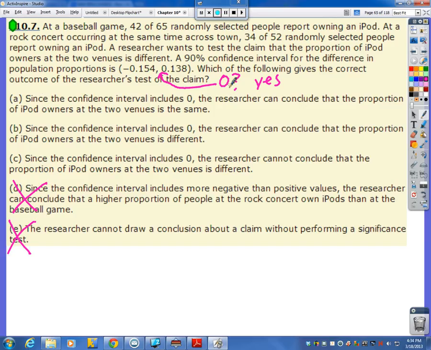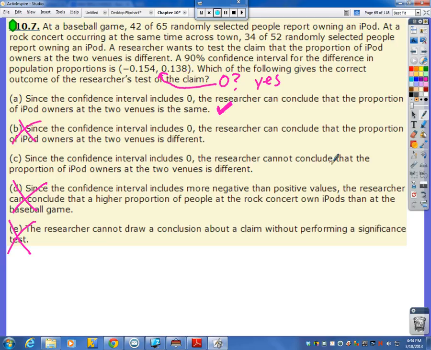So if 0 is in there, we are basically saying that there's 0 difference, right? So this says the researcher can conclude that the proportion of iPod owners at the two venues is the same, that there's 0 difference. Well, this sounds good, right? So let's put a little check mark here. This one's sounding pretty good, but let's make sure we can eliminate the other two. The researcher can conclude that the proportion of iPod owners at the two venues is different. Well, no, if 0 wasn't in there, then we would say that they are different.